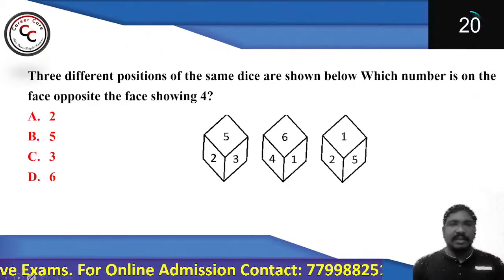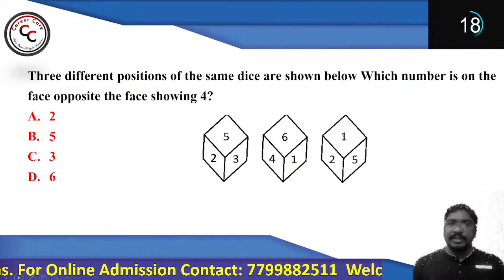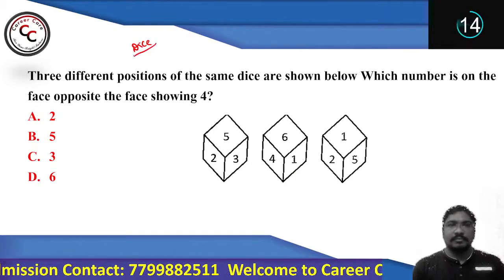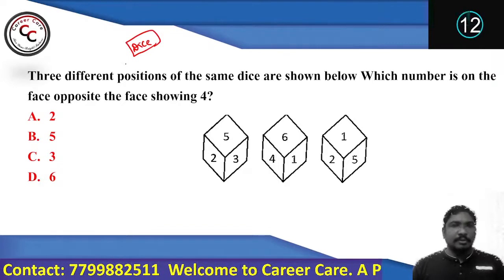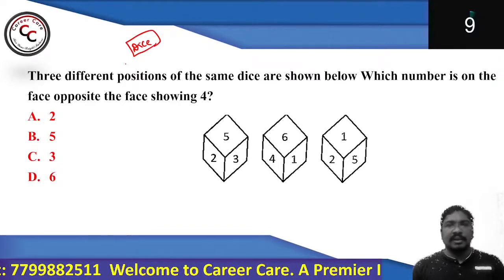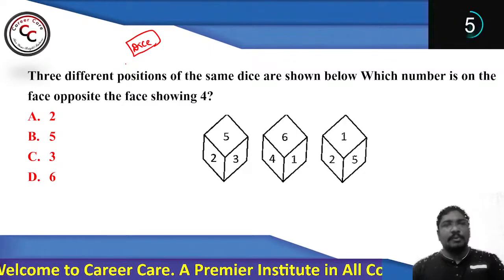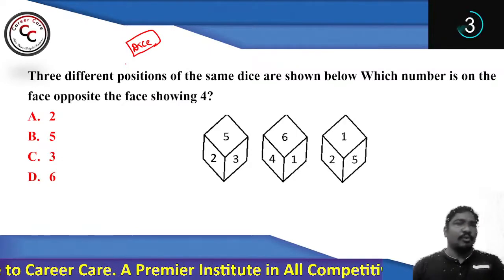Similarly, let's go for the next one. Look at this particular question, purely based on dice. Three positions of the same dice are given. Which number is on the face opposite the face showing 4?